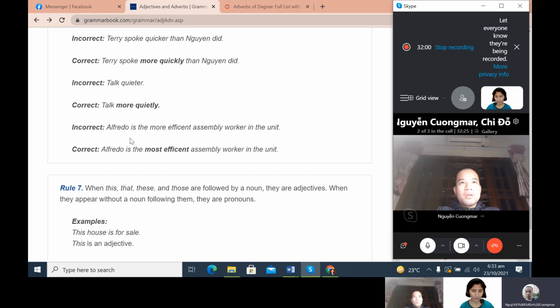I think we compare more than two workers, so we use most. Very good, yes. Because worker of the unit, meaning in a unit, in an office, there are more than two workers. So, among all of those workers, Alfredo is the most efficient.